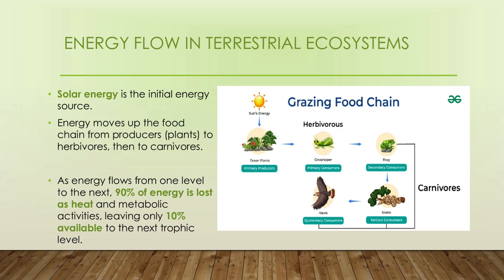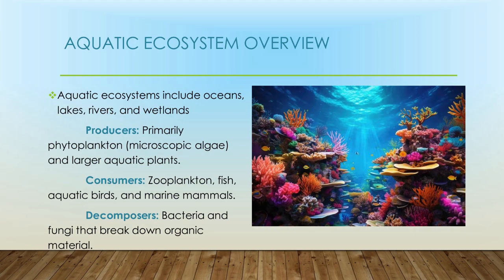In this process 90% of energy is lost as heat and in metabolic activities, leaving only 10% available to the next trophic level. This concept was introduced by Raymond Lindeman in 1942, the first scientist to bring out the 10% rule.